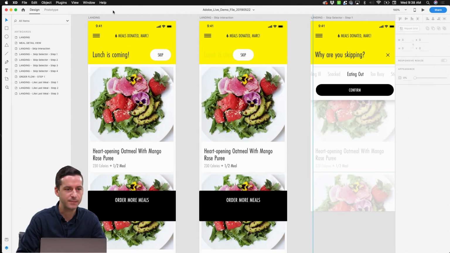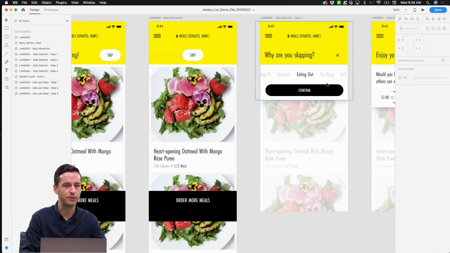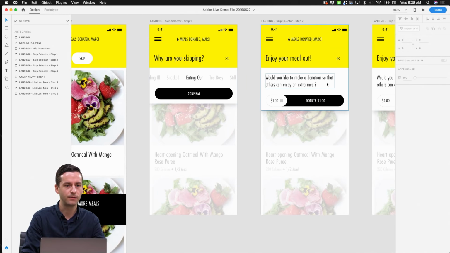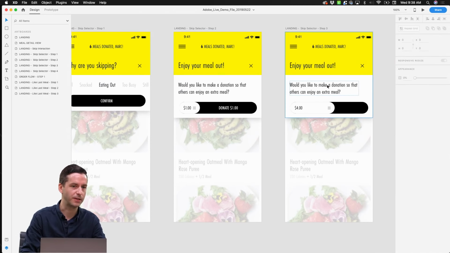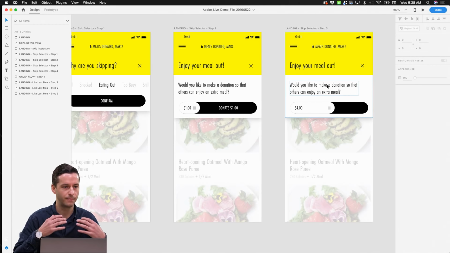So we have our landing experience here. It's telling us lunch is coming. Right below that, we see what lunch is going to be. And then the thing that we got into yesterday with our user flow design was the ability to skip a meal and what that meant. So I think we only got to this screen yesterday where we were asking our users why they were skipping. And what it allowed them to do, as part of that process of skipping a meal, was encourage them to donate to people in need as part of that flow.